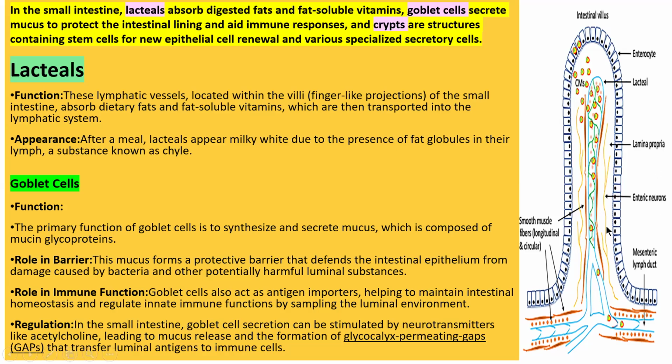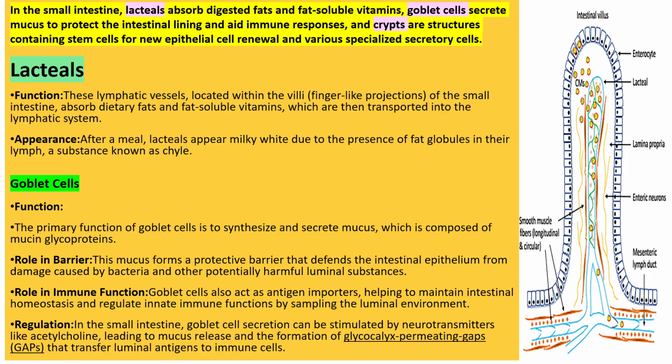Now goblet cell. The primary function of the goblet cell is to synthesize and secrete mucus, which is composed of mucin glycoprotein. So it functions as a protecting barrier that defends the intestinal epithelium from damage caused by bacteria and other potentially harmful luminal substances.